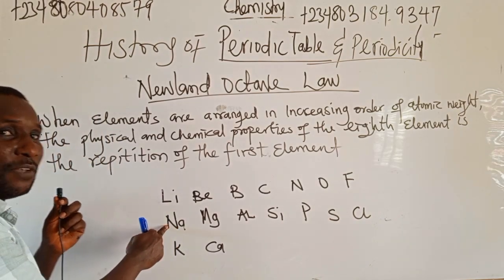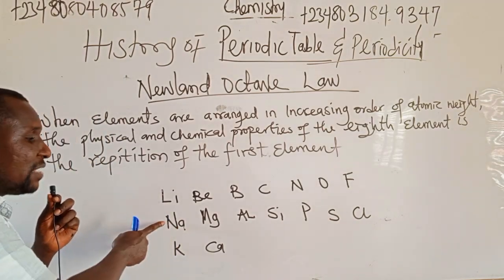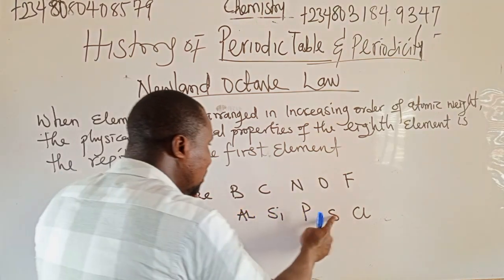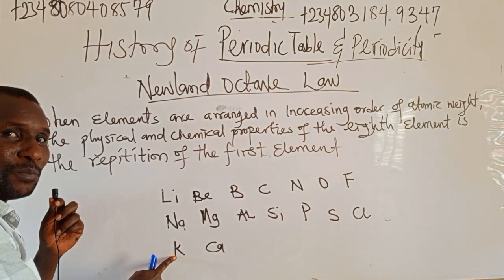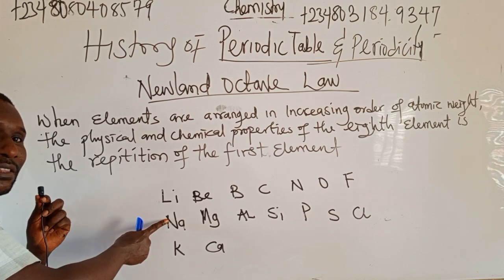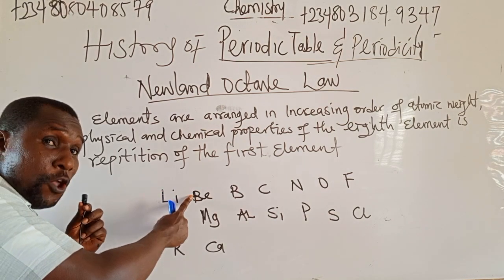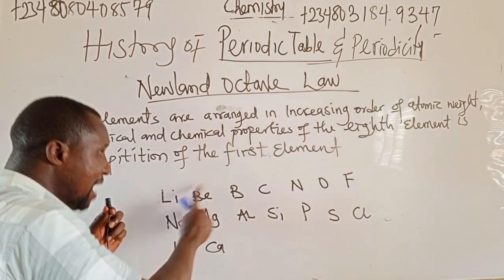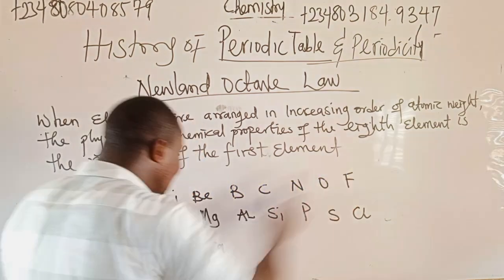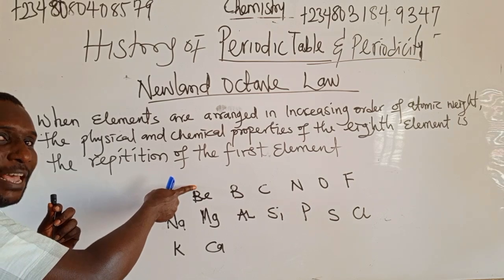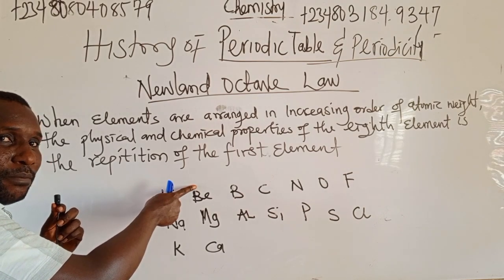That means they have the same physical and chemical properties. If I take sodium as the first element, 1, 2, 3, 4, 5, 6, 7, 8, potassium is the eighth element, with the same chemical and physical properties. If I take beryllium as the first element, 1 to 8, magnesium has the same chemical properties as beryllium.